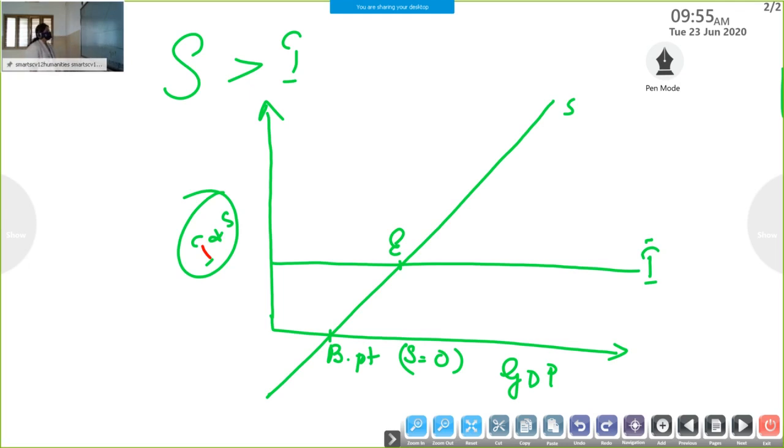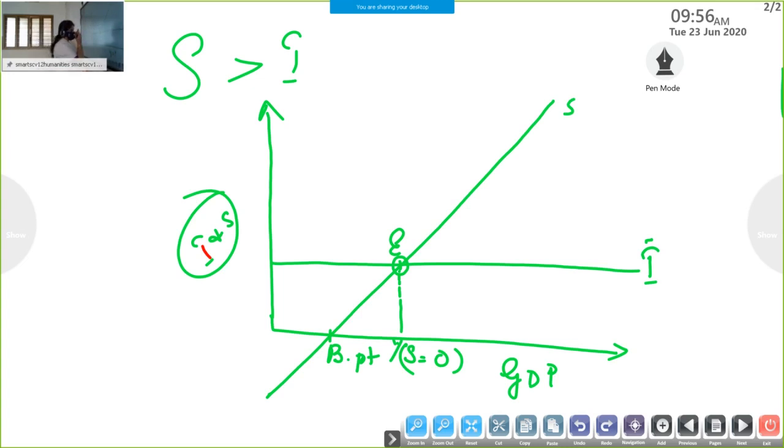Okay. I think that you all know. Saving curve, investment curve, it intersected at point E. Here we are getting the equilibrium level of income or equilibrium level of GDP or equilibrium level of output or employment. Okay. Then we are expressing deviated part, that is saving is greater than investment. Saving means not actual saving, this is planned saving. Planned saving is greater than planned investment.